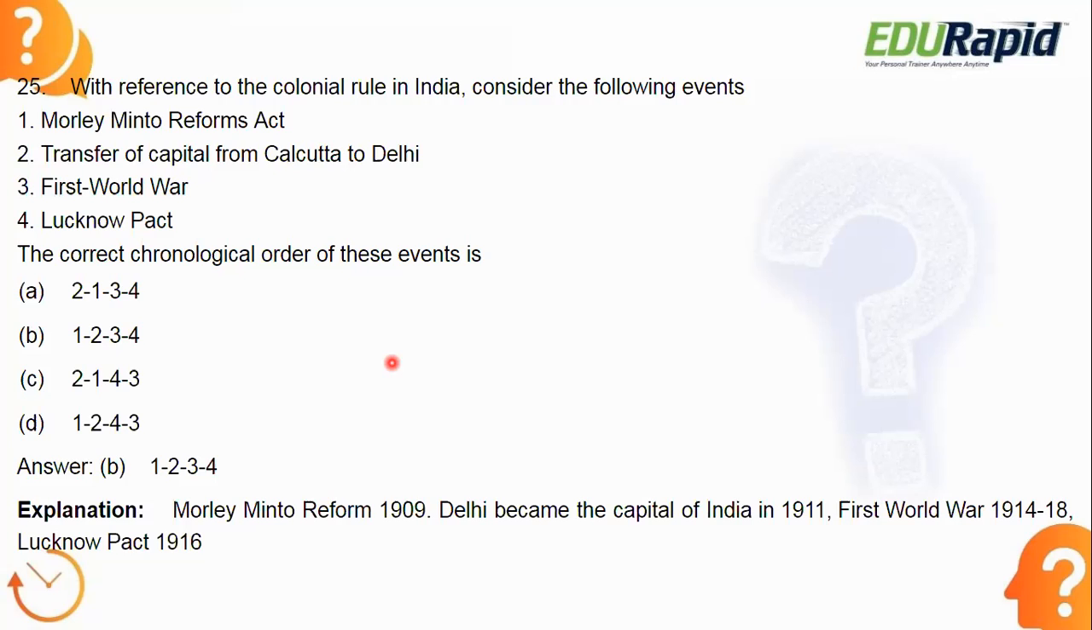Once again, I will tell you. Morley-Minto reforms, 1909. Delhi became the capital of India in 1911, and the First World War begins in 1914, and the Lucknow Pact, 1916.